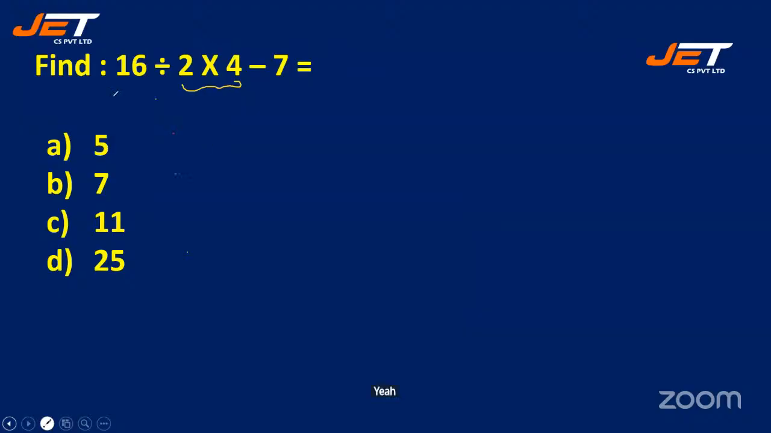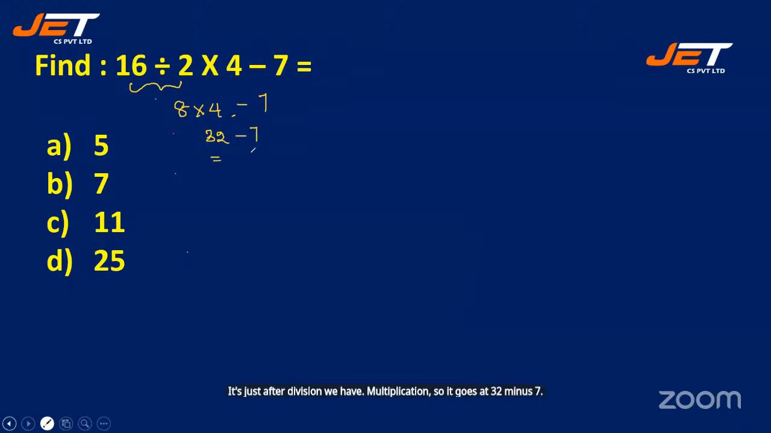Yeah, so we have 6 divided by 2, that is 3, into 4 minus 7. Next, after division, we have multiplication. So 8 fours are 32 minus 7. So 25. So your option D is the correct answer. Okay. Now let me see the answer before I check the answer.